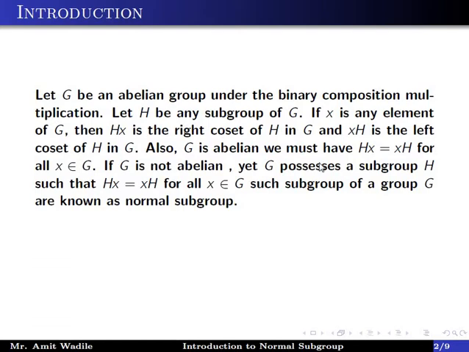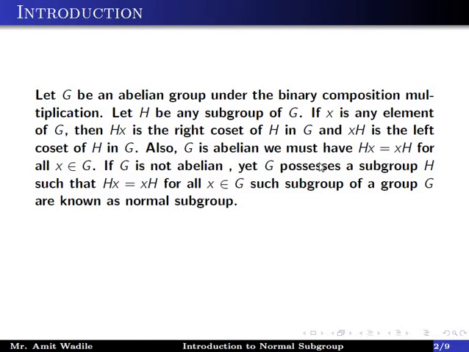Let H be any subgroup of G. If x is any element of G, then Hx is the right coset of H in G and xH is the left coset of H in G. Also, since G is abelian, we must have Hx equal to xH for all x belonging to G.